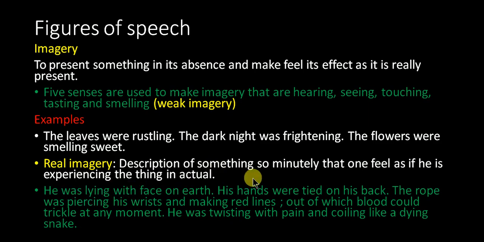This is a situation, and this situation has been told very clearly, and a person can very easily guess or imagine how it was and what was there. He was lying with his face on the earth. His hands were tied on his back. The rope was piercing his wrists and making red lines, out of which blood could trickle at any moment. He was twisting with pain, recoiling like a dying snake.